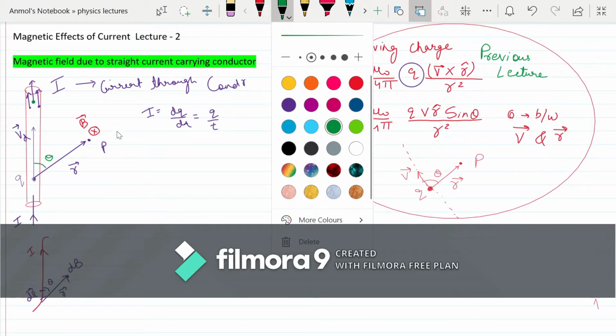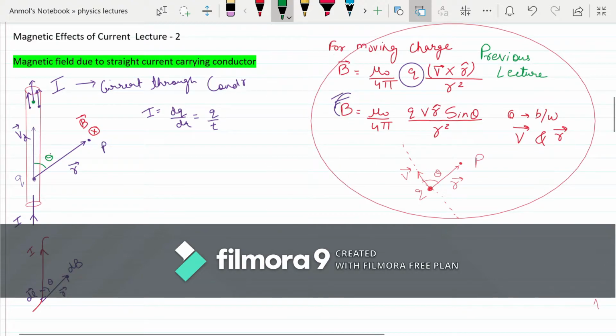Let's suppose you are taking this much length, and the cross section area is A. The length of this section is dl. It is a vector quantity and it is also pointing in the upward direction, so the direction of dl will also be upward.